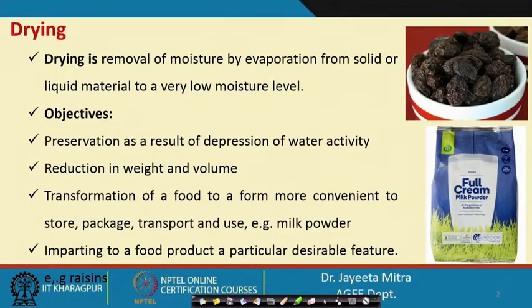For example, we will come to that eventually, how we perform different drying methods. The main thing is the temperature we need to control. Then the moisture level, the safe moisture level to which we need to dry and store it, that we need to optimize, so that all the required quality changes can be achieved, but no undesirable changes or contamination come to the product surface.